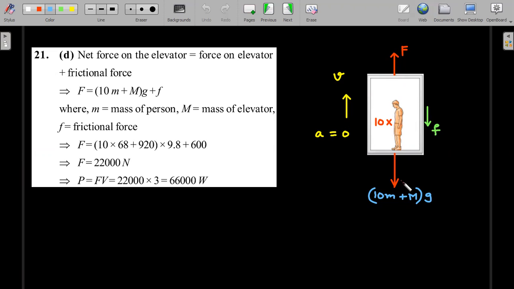Capital F is the pulling force of the motor, and the total weight is 10% plus the weight of the box itself. Okay, so this force should be this plus this, because velocity is constant, acceleration is 0. That's what has been written here.